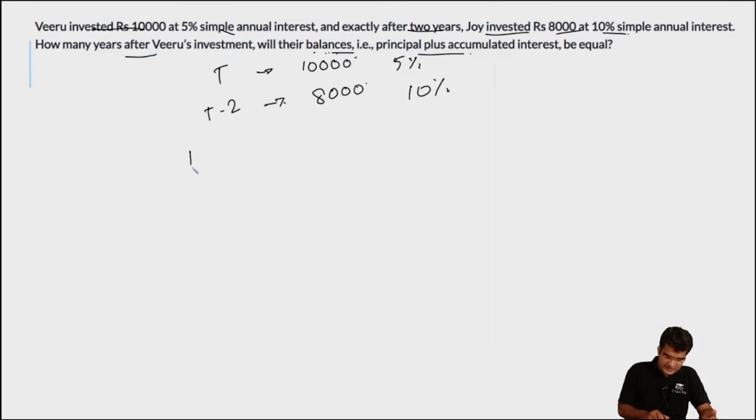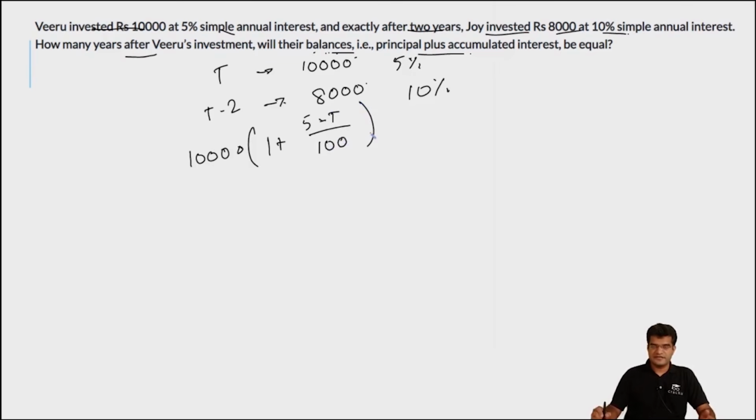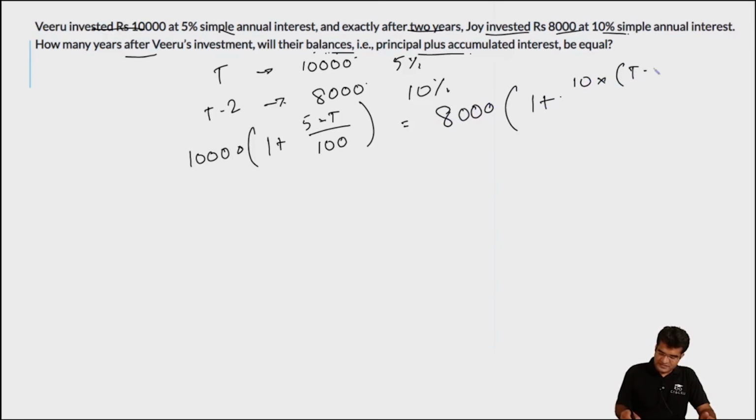It will be principal, that is 10,000, into 1 plus R into T by 100, that is into 5 into T divided by 100. This is the total amount that Viru is going to get after T years. And what is the amount that Joy is going to get? It is principal, that is 8,000, into 1 plus the rate of interest is 10 into the time period of investment is T minus 2 divided by 100.